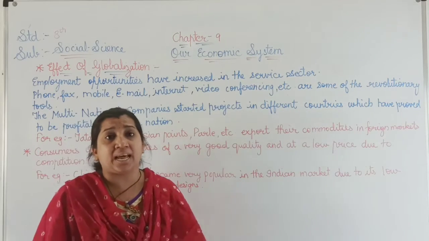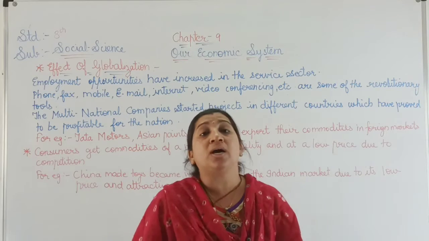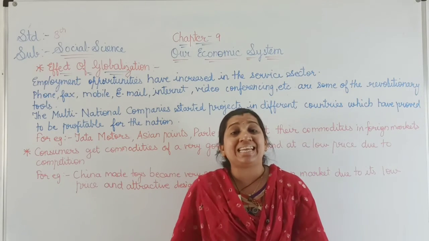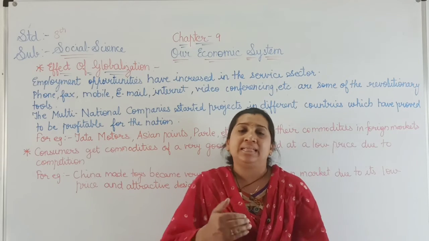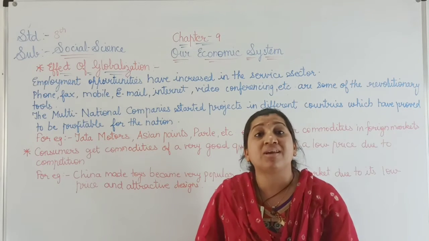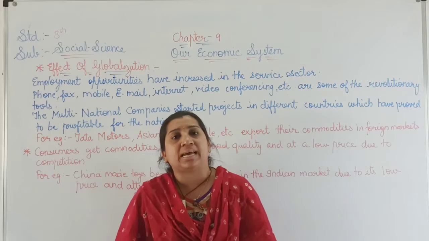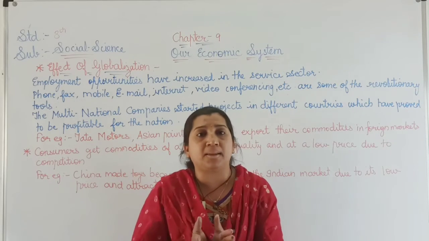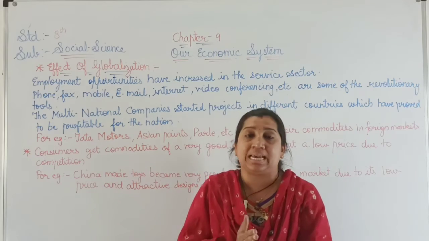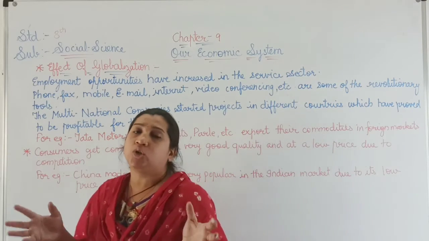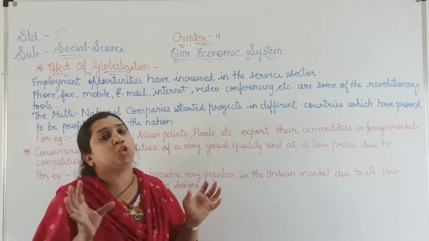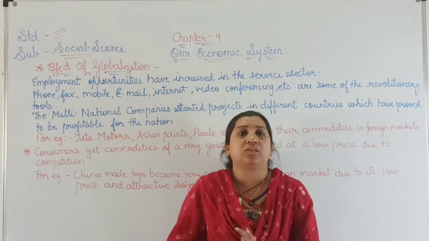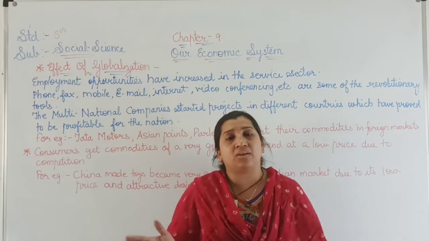The secondary sector: the raw material is not used directly, it needs a finished product, and that is known as the secondary sector. And the service sector: the primary and the secondary sectors are completely dependent on the service sector, that is the transportation of goods from one place to another, to the market, to other countries. That is done by the service sector.